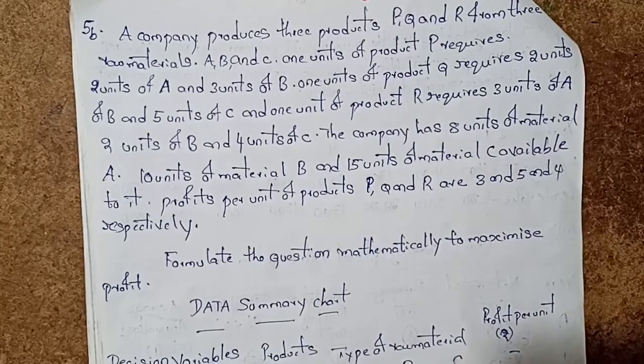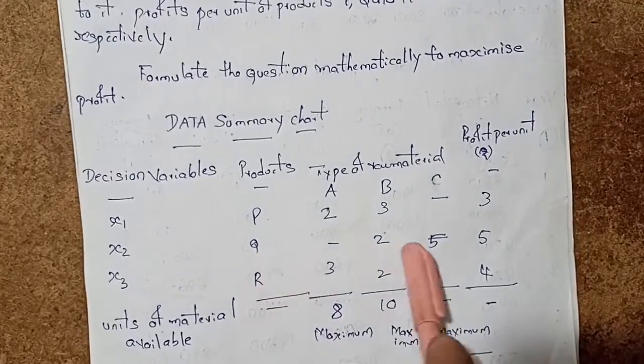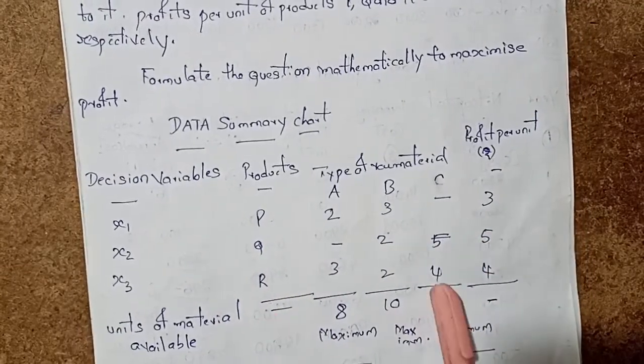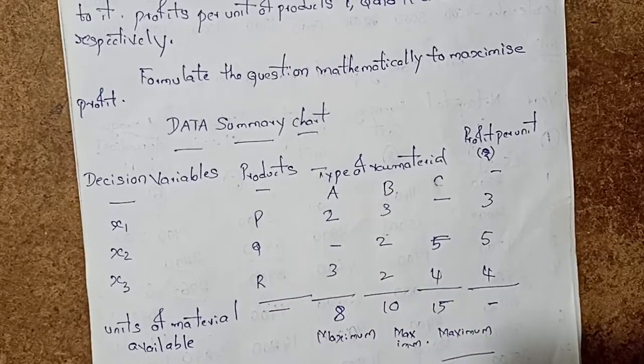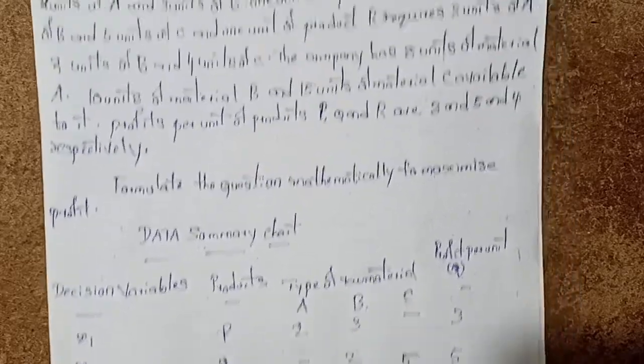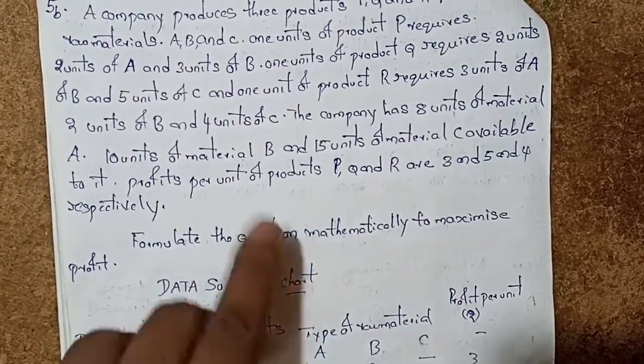C is not given here because the company wants to maximize. Next Q, 2 and 5. The last one is R. So each product takes some of each raw material.